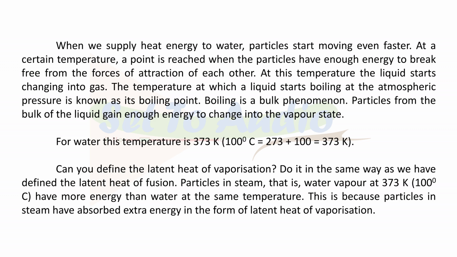The temperature at which a liquid starts boiling at the atmospheric pressure is known as its boiling point. Boiling is a bulk phenomenon. Particles from the bulk of the liquid gain enough energy to change into the vapor state. For water this temperature is 373 Kelvin; 100 degrees Celsius equals 273 plus 100 equals 373 Kelvin.